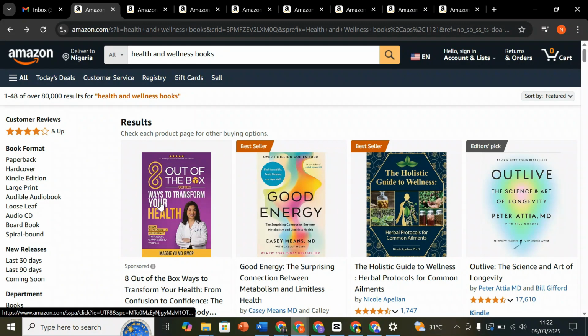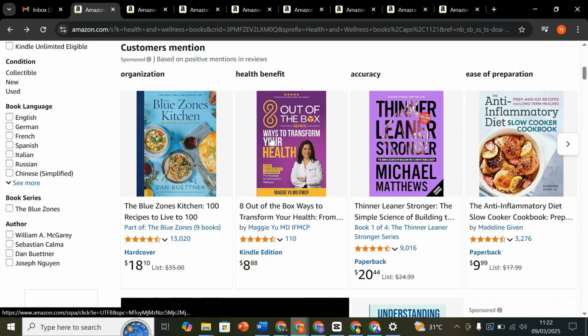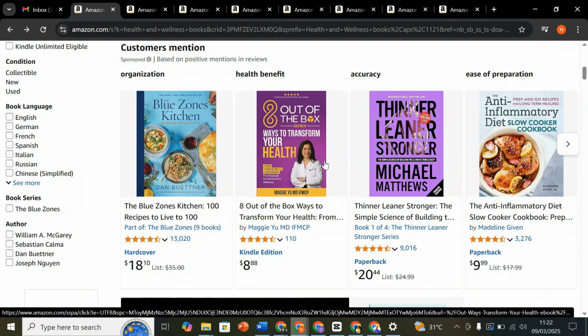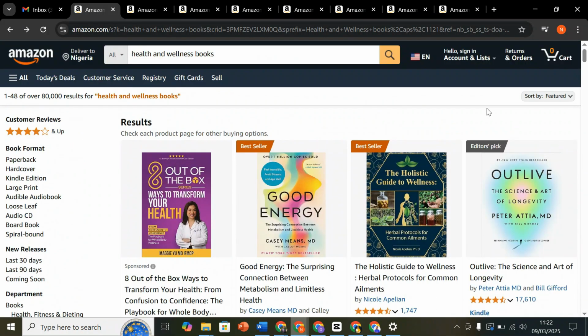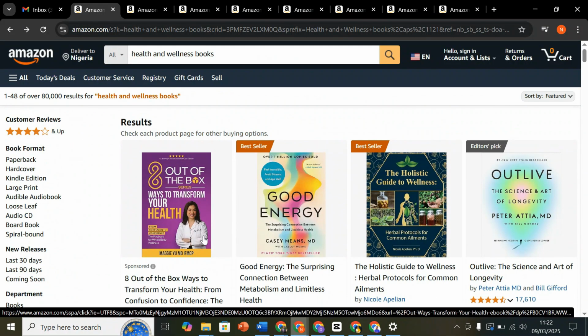As an example, look at this book here now. When we scroll down a little, because this person used a very good keyword in his book, you can see that we are actually seeing this book again in this particular place. How to do those keywords, I'm going to show you everything perfectly. So let's see inside this particular book and see what I am talking about concerning the description.